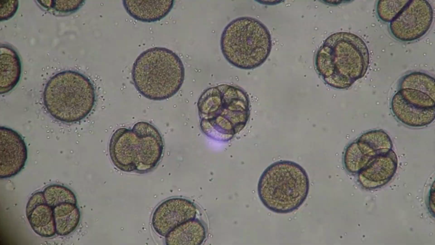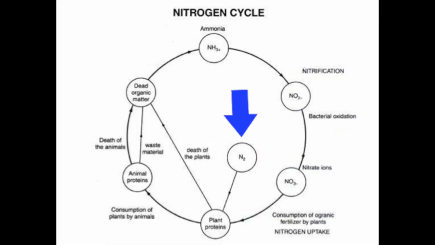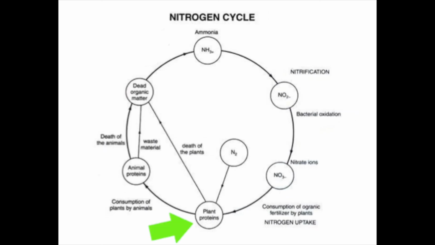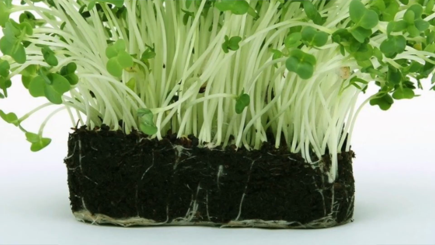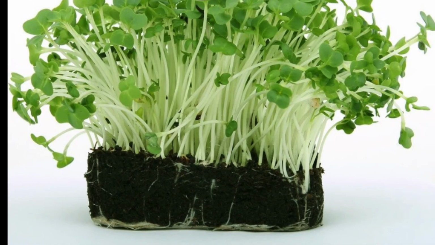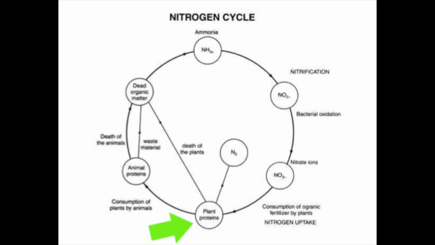So there are several different steps in the nitrogen cycle before human beings can use the nitrogen. As we look at the nitrogen cycle, our second stop here is with plants, and plants actually take up nitrogen via the root system, and they assimilate the nitrogen into their DNA. So they're taking something that is inorganic and making it organic.